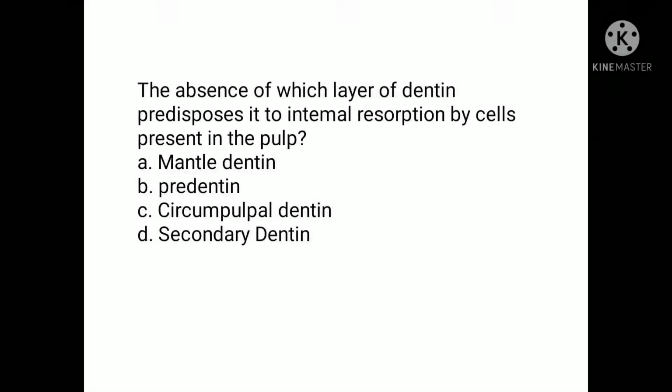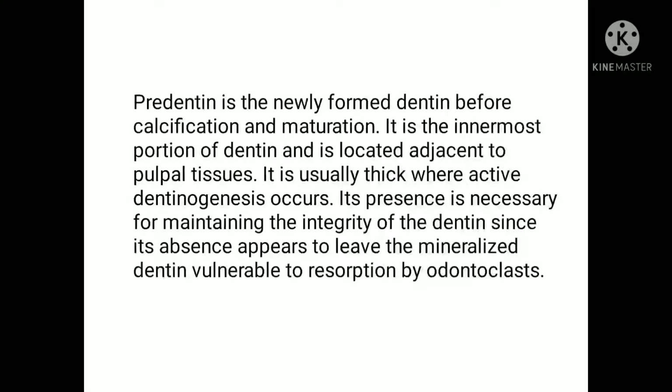The absence of which layer of dentine predisposes it to internal resorption by cells present in the pulp? Mantle dentine, predentine, circumpulpal dentine, secondary dentine. The answer is option B, that is predentine.